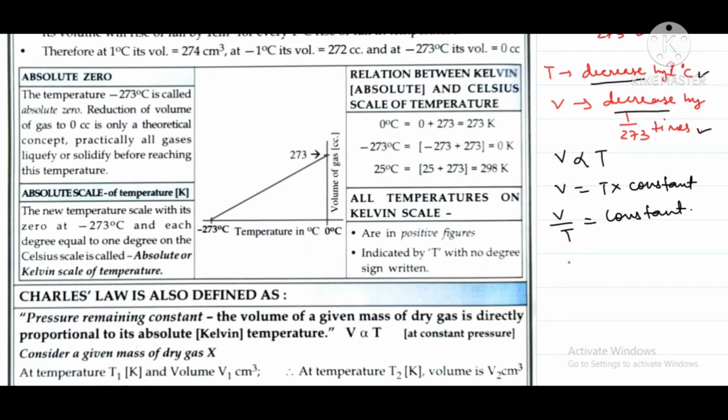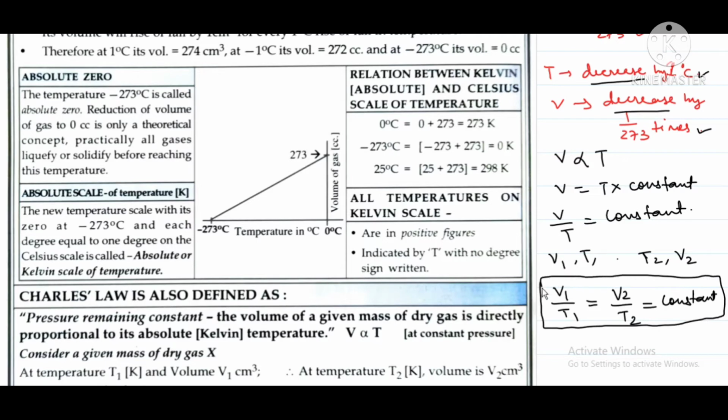That means if we take a gas whose volume is V1 when the temperature is T1, and then if the temperature is changed to T2, then the volume will become V2. Then we can write that V1 by T1 will be equal to V2 by T2 will be equal to constant. So this is our Charles law equation. This will be used for solving the numericals based on Charles law. So now we will understand one very important concept, that is absolute zero.